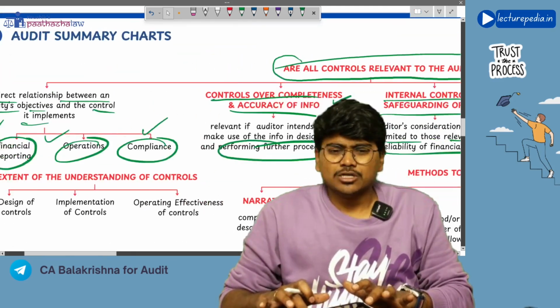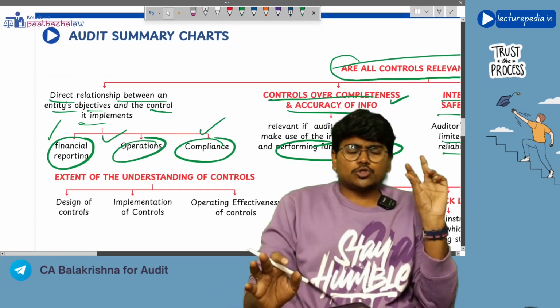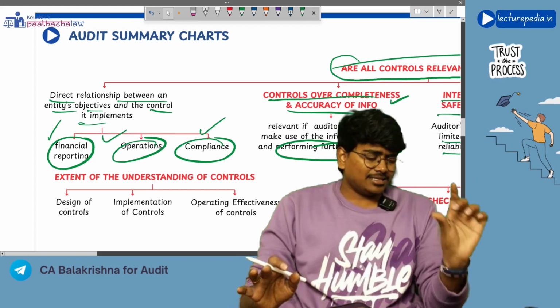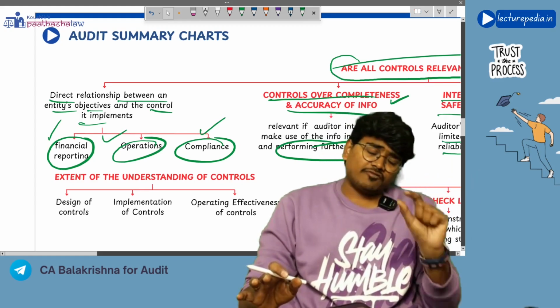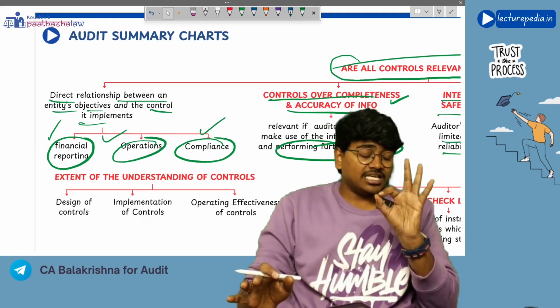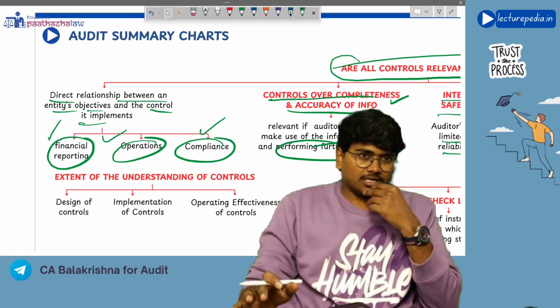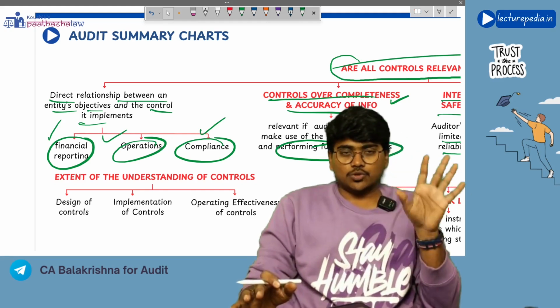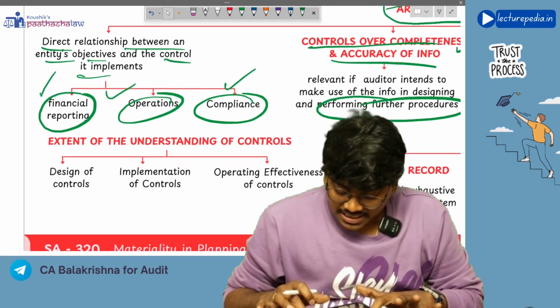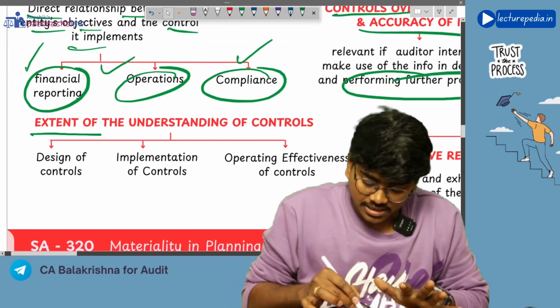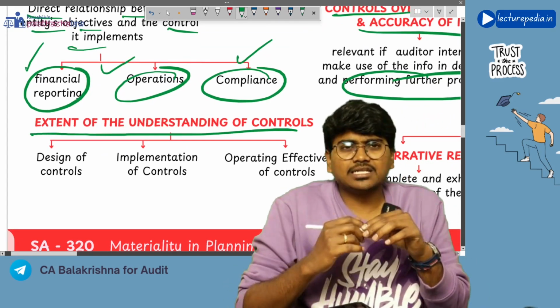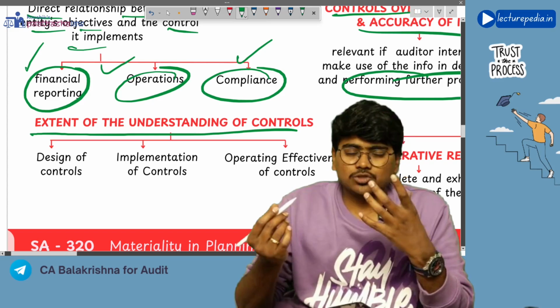Next, by now you should have an idea that the auditor needs to verify internal controls in the organization, even though it is not his duty. Now, extent of understanding of internal controls. As part of understanding the internal controls, what will be understood by the auditor?